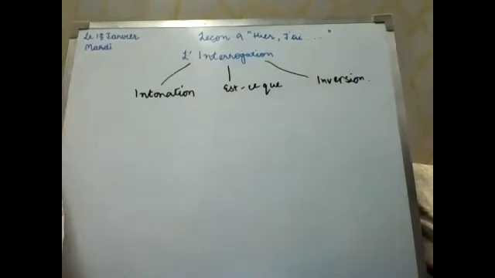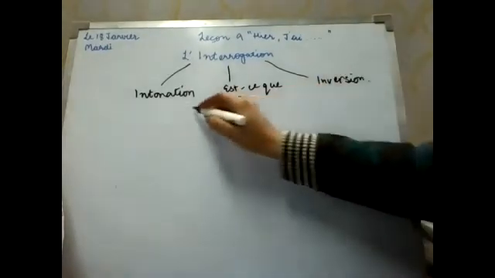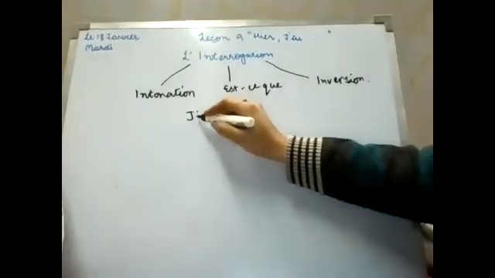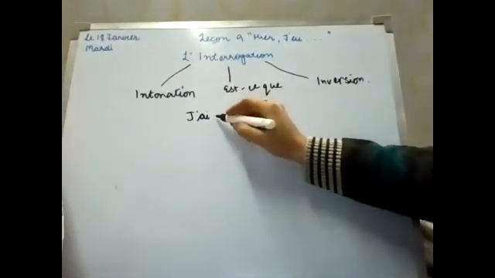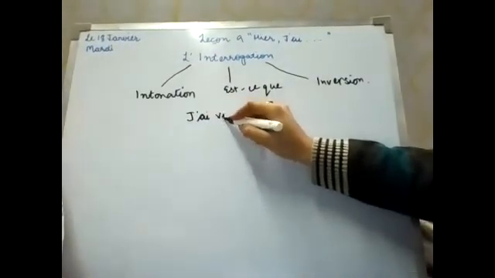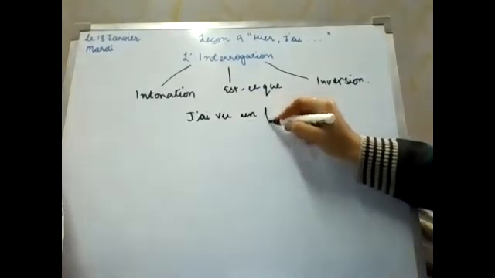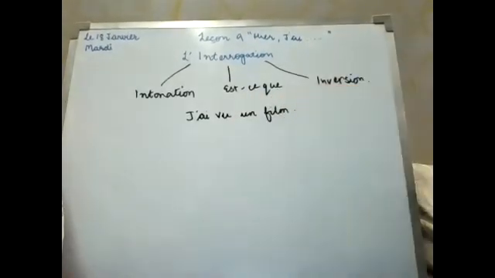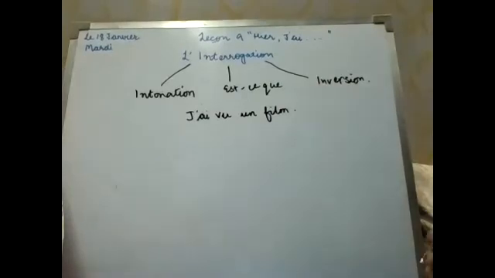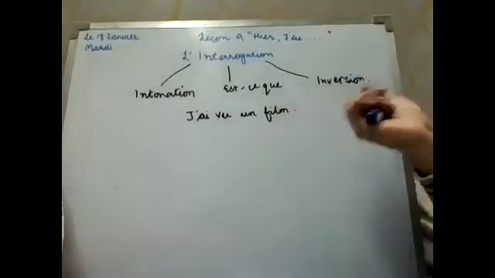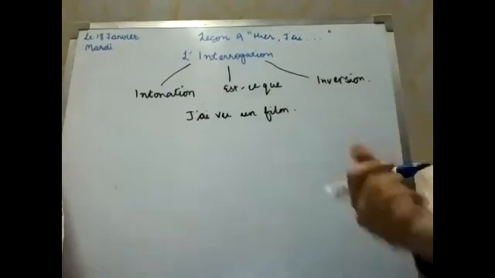If my sentence is j'ai vu un film, this is my sentence, and I have to frame the interrogation in all the three types.